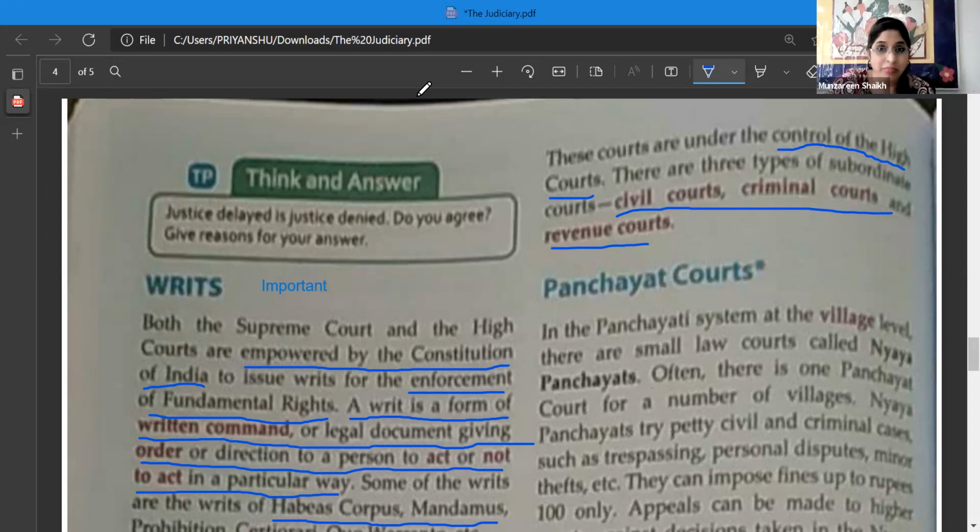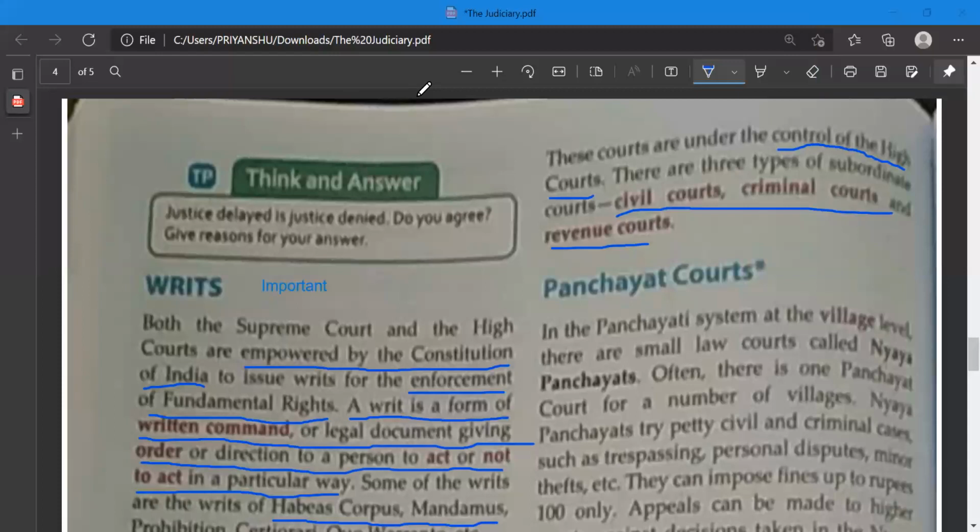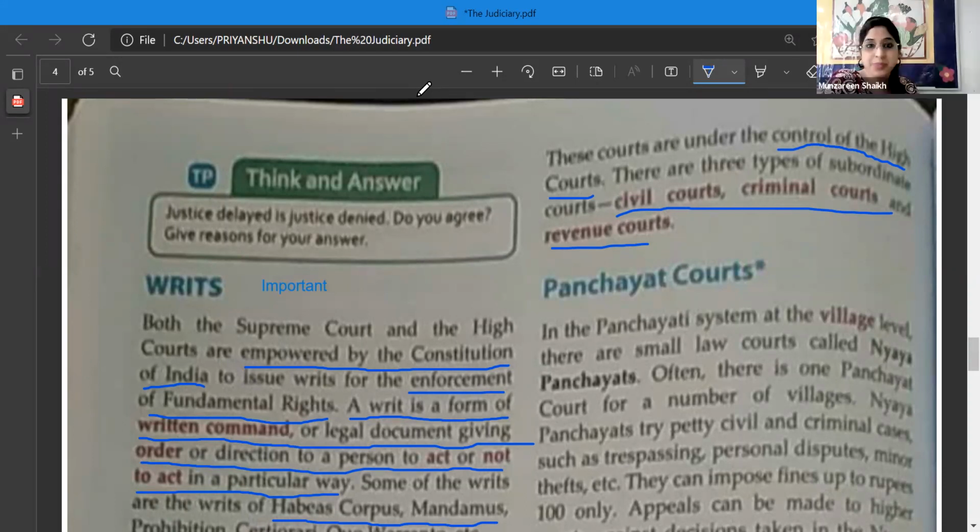What type of crime? Ma'am, any murder. Okay, murder, killing. Okay, fine. Revenue? Ma'am, regarding land, land and money, property disputes. Yes, property disputes. Okay. Clear everyone, the three types?